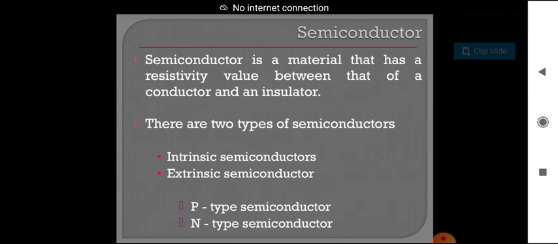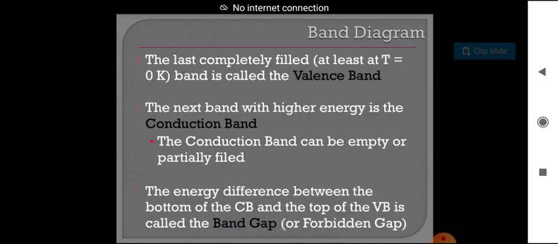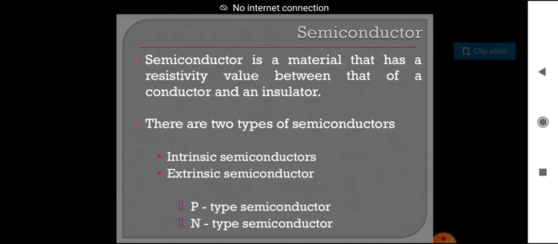Next, coming to extrinsic semiconductor. An extrinsic semiconductor is a semiconductor which has impurities in it. When a pure semiconductor is added with some impurities, it changes into an impure semiconductor, and it is also called an extrinsic semiconductor.